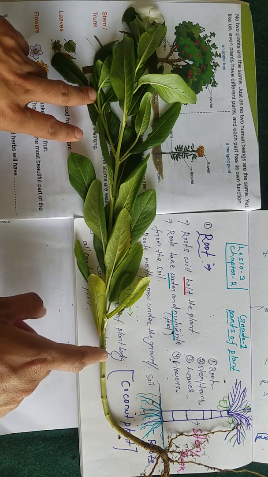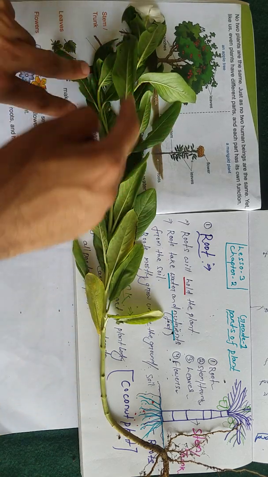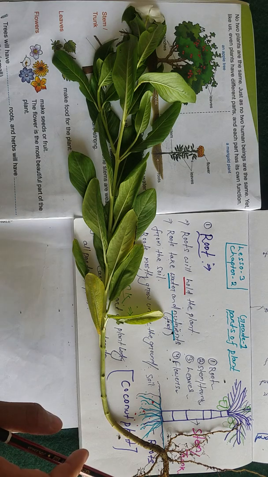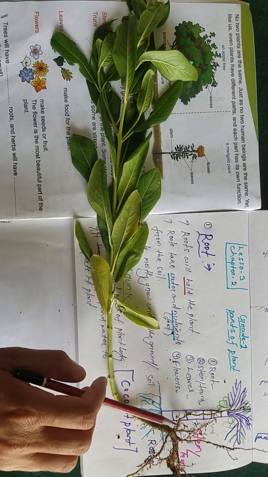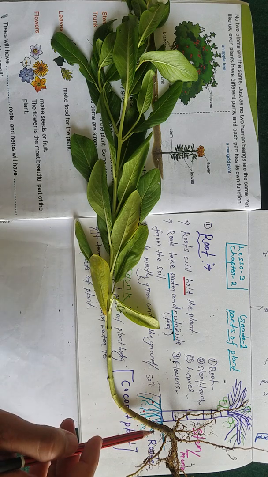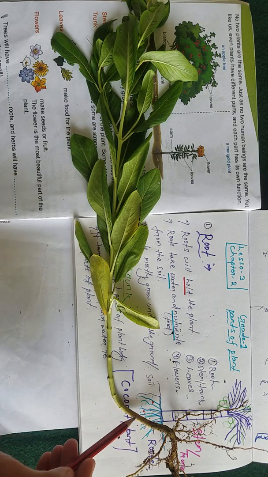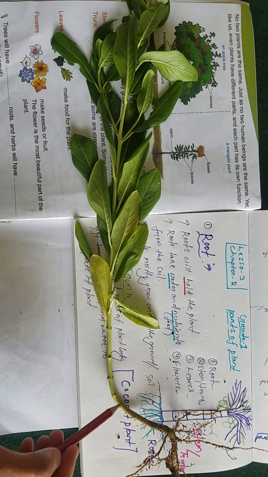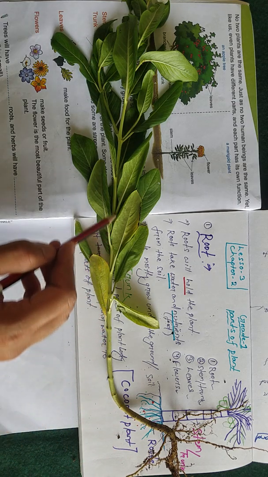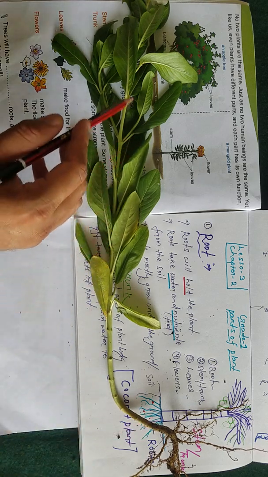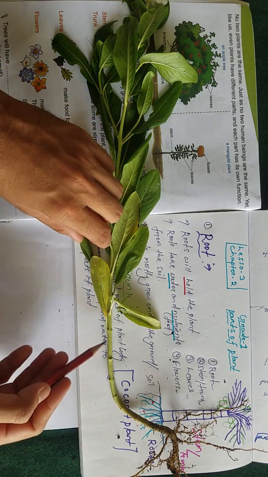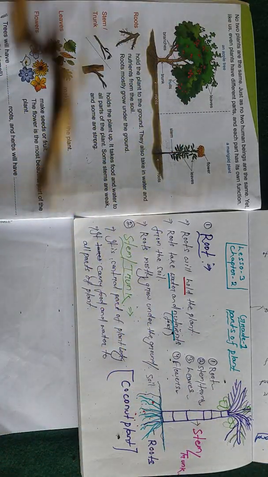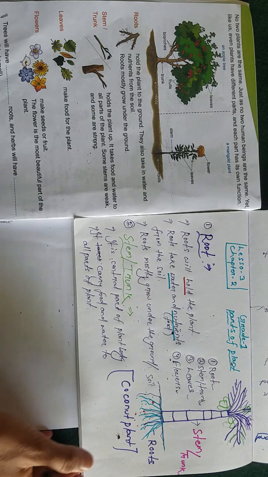The stem will carry water and minerals from the root to all parts of the plant body. Understood students? So this is called the root part. This is called the stem part.